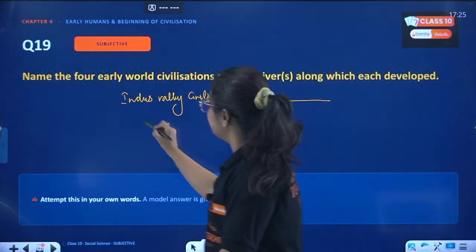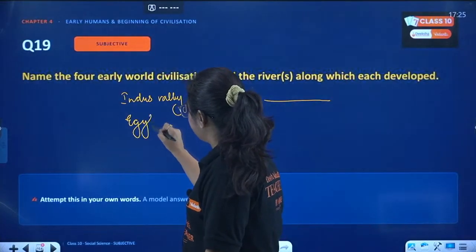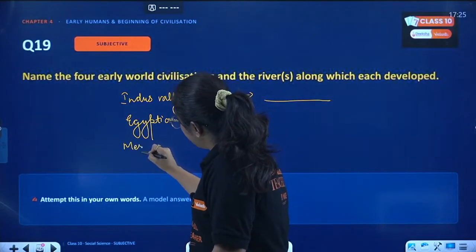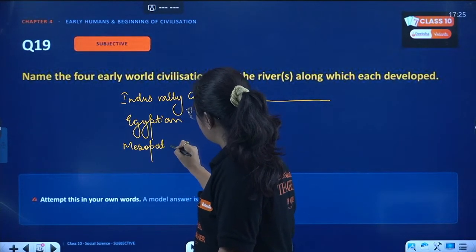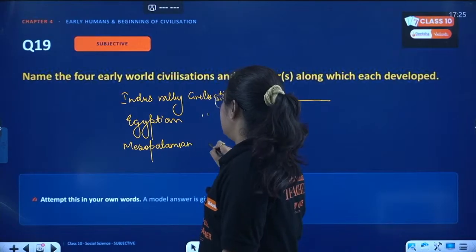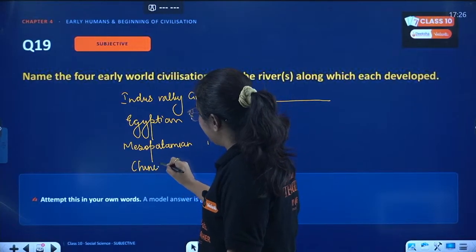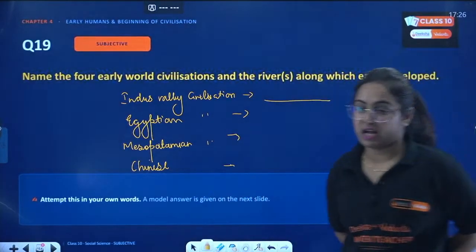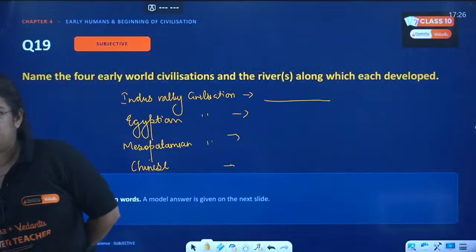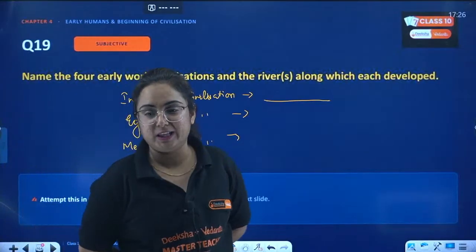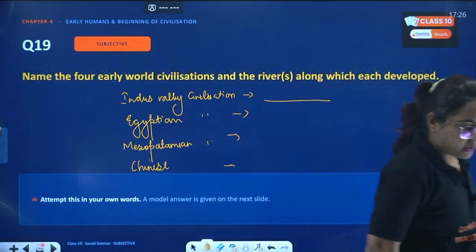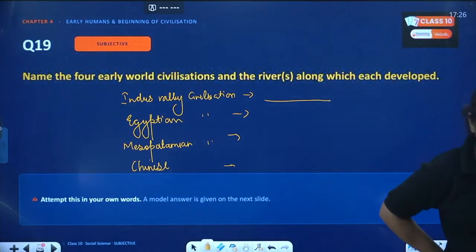The next one is Egyptian civilization. The next one is Mesopotamian civilization, and the last one will be Chinese. In order, you are going to tell me the rivers associated with them. I'm waiting. Yes, you named Indus, that's very good. But now I want the exact river names also, in sequence, that will help me understand whether you're correct or not.